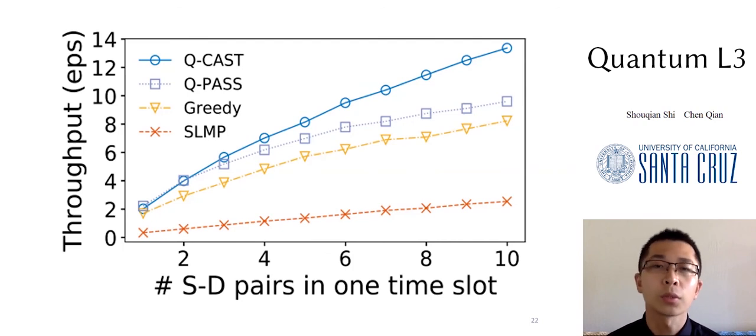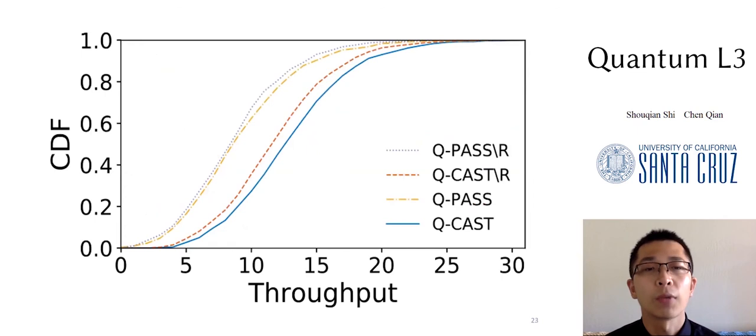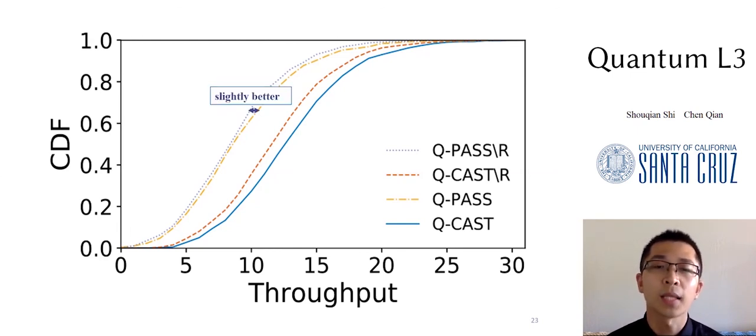Due to resource contentions, all algorithms scale sublinearly. We evaluate the contribution of recovery paths to the overall throughput for both QPath and QCast by comparing their throughput with that of their recovery path-free versions. With path recovery, QPath performs slightly better, while QCast enjoys a larger improvement, about 1 entanglement per time slot.